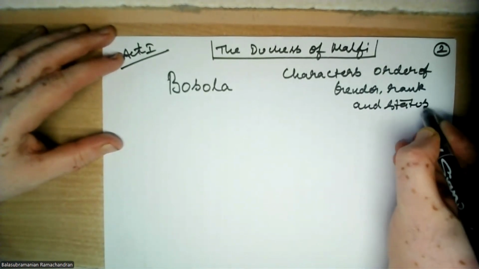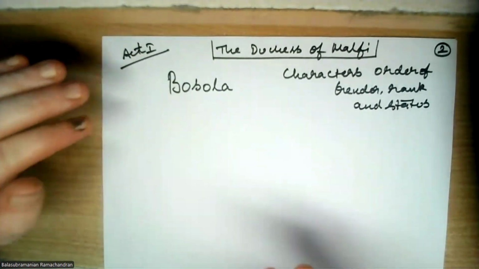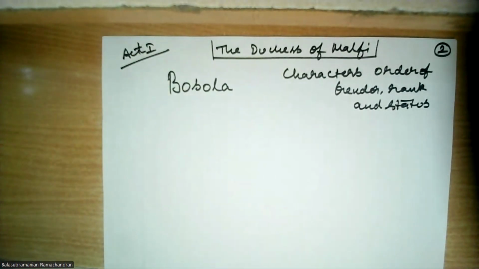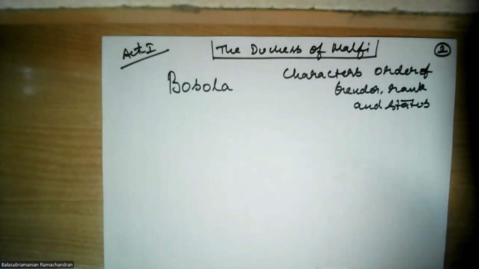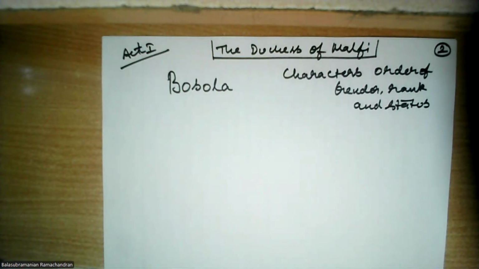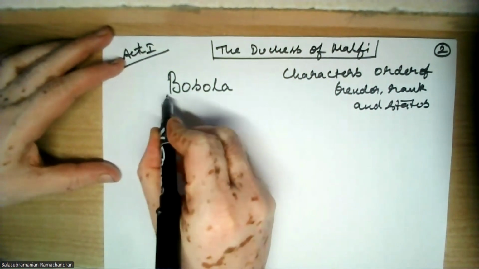But look at Bosola. I'm not introducing him as a gentleman of the horse because he's going to get that position right now. Look at the importance of this character. This person has been listed as the first person in the dramatis personae, in the characters. After that, the Duke of Calabria is introduced. After that, the Cardinal is introduced. So according to status, they are introduced. But why should Bosola be introduced first? Because Bosola is a very important person in this play. He is so important that the playwright has given him as the first.